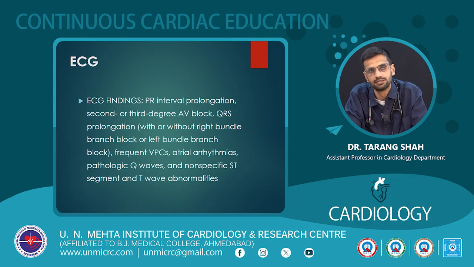What are the ECG findings that are helpful in the diagnosis of cardiac sarcoidosis? PR interval prolongation, second or third degree AV blocks, QRS prolongation, frequent PVCs, atrial arrhythmias, pathological Q waves, and non-specific ST segment and T wave abnormalities can also be found.